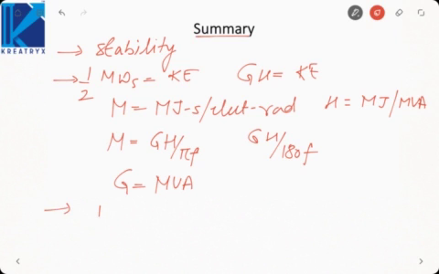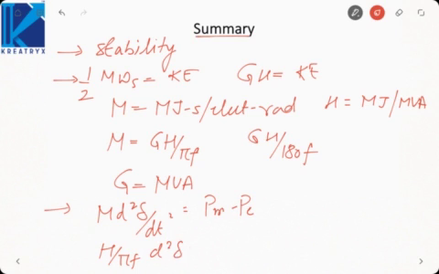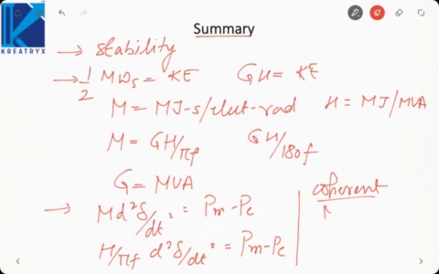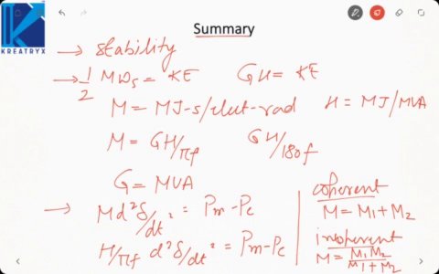Then we saw the swing equation, which was M d square delta by dt square is equal to Pm minus Pe. Here Pm and Pe are in megawatt, or H by pi f d square delta by dt square equal to Pm minus Pe. Here Pm and Pe are in per unit. Then we saw for the case of coherent swing, we can combine two machines into one, where M will be equal to M1 plus M2. In case of incoherent swing, we can combine two machines into one, where M will be equal to M1 M2 by M1 plus M2. This is what we have covered in this lecture.